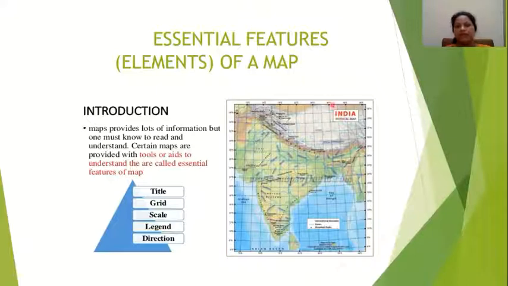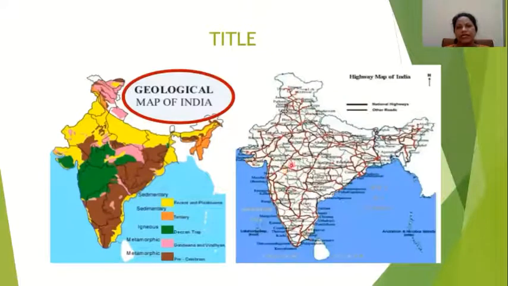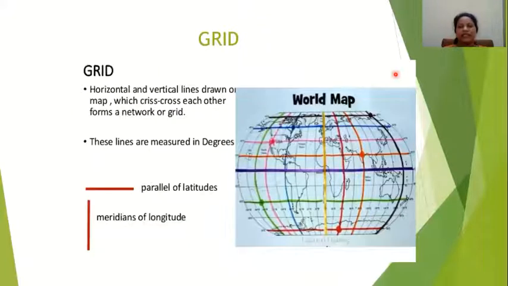Whatever is given at the top is known as the title. Here again I have given titles: geological map of India, highway map of India. So the first element is the title. Next is the grid.